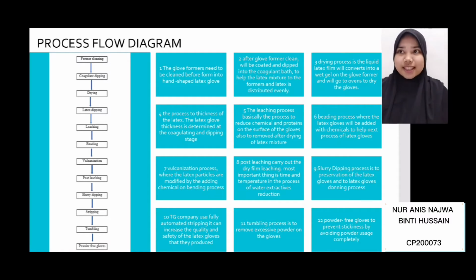Next process is leaching. This process can be called pre-vulcanization. This process reduces chemicals and protein on the surface of the glove. The longer the leaching process, the more effectively it can remove the protein. Next, beading. Beading is the stage where chemicals are added, such as antioxidant, that can help prevent damage to rubber molecules in the final product by heat and moisture. That process is vulcanization. The process also adds chemicals to make the rubber stronger and more elastic.